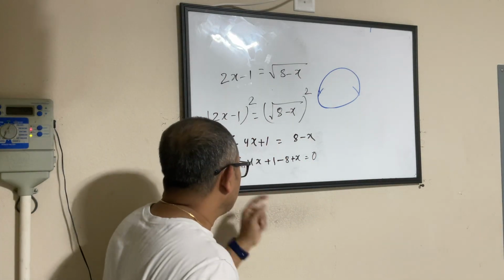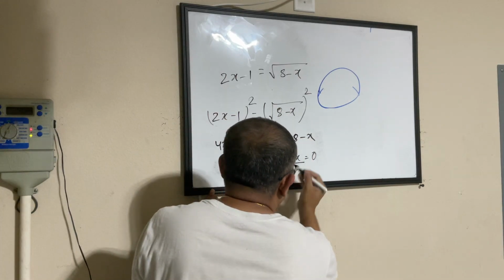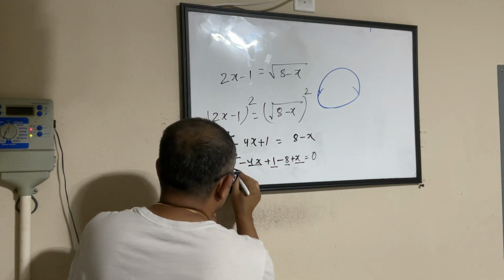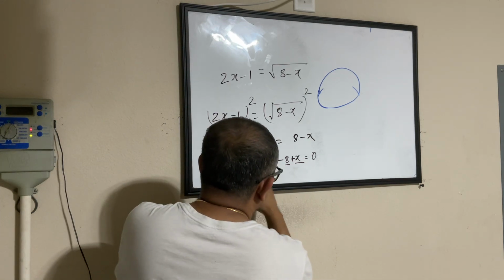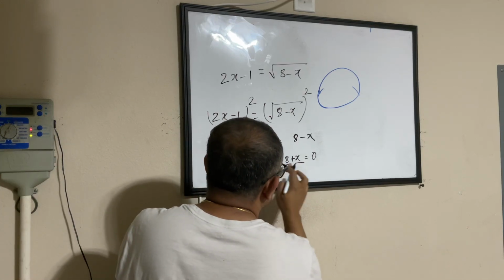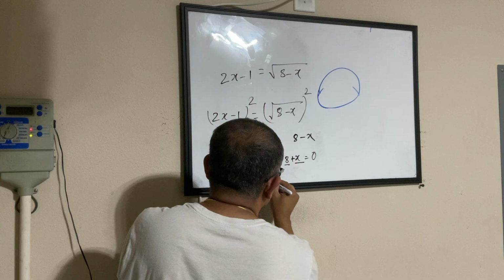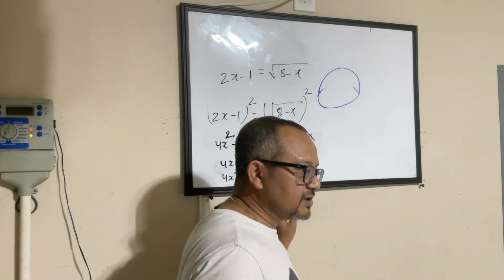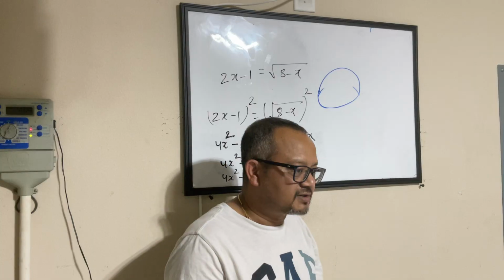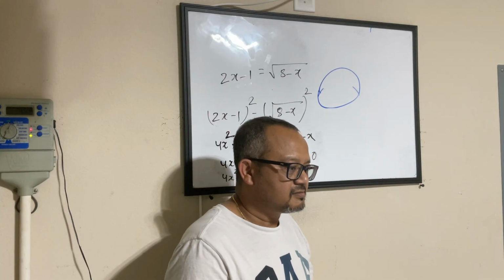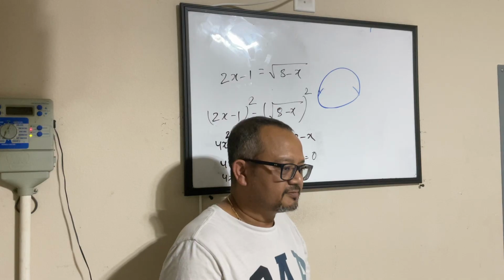Yep. Now, apples together, oranges together. So this becomes 4x squared minus 4x plus x, that is minus 3x. 1 minus 8 becomes minus 7. This is my equation. I want to solve this equation to get the possible values of x, right? Is everybody with me so far? Yeah? Okay.